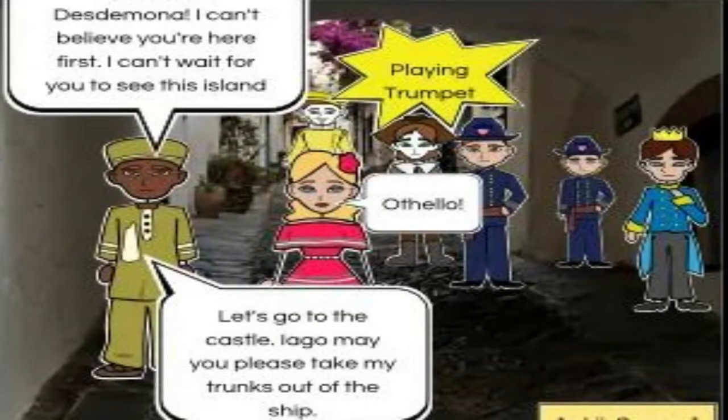He also announces that the Turkish fleet has been destroyed by the storm. Now let's look at Act 2, Scene 2. Othello thanks the people of Cyprus for their hospitality and heads to the castle to celebrate their victory over the Turks as well as his recent marriage with Desdemona. Now let's look at Act 2, Scene 3.